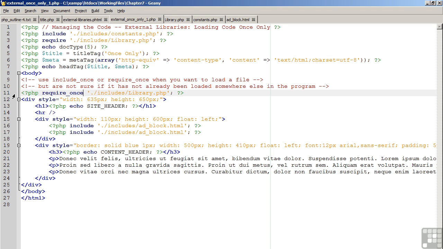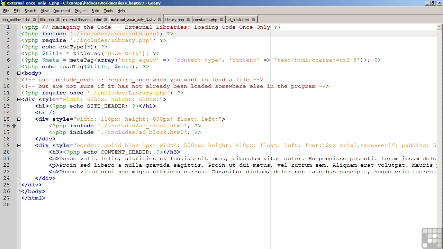Now bear in mind that there may be times when you deliberately do want to include the same file more than one time. An example of that is on line 16 and line 17, where we are deliberately including the same block of code multiple times. The include once or require once variation is important if the file that you're including includes function definitions or class definitions. Another question might arise: why not use include once or require once all of the time?